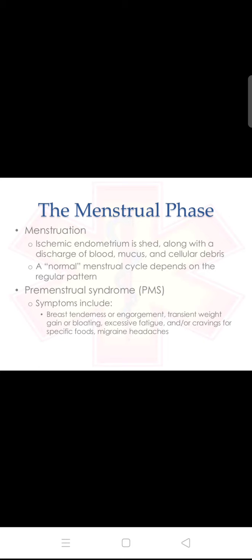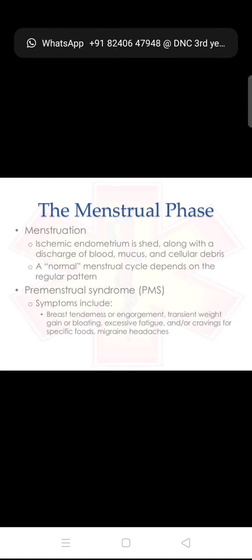Next, premenstrual syndrome. Symptoms include breast tenderness, engorgement, transient weight gain, bloating, excessive fatigue, craving for specific foods, and migraine headaches.